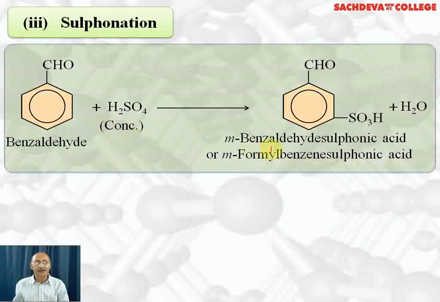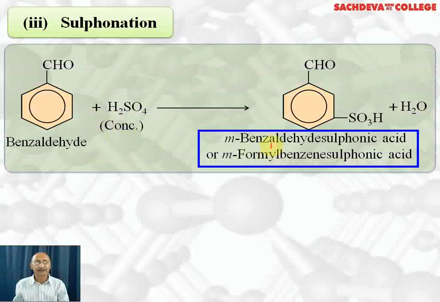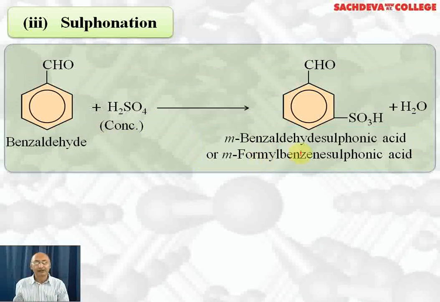On heating, it forms sulfonic acid. So we get meta-benzaldehyde sulfonic acid. We can also call it meta-formyl benzene sulfonic acid. Out of these, sulfonic acid is the preferred group. So the aldehyde group prefix is formyl. So this becomes meta-formyl benzene sulfonic acid.